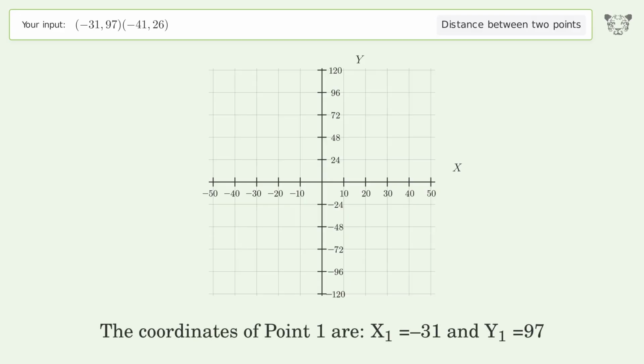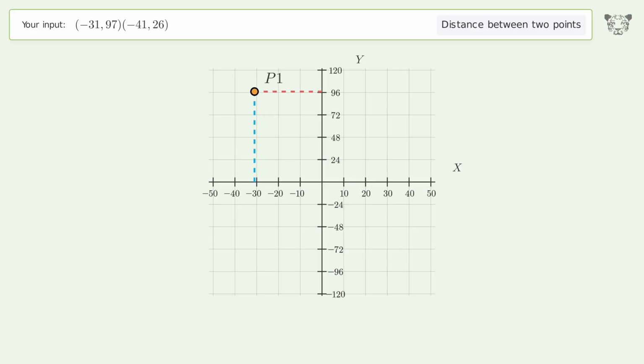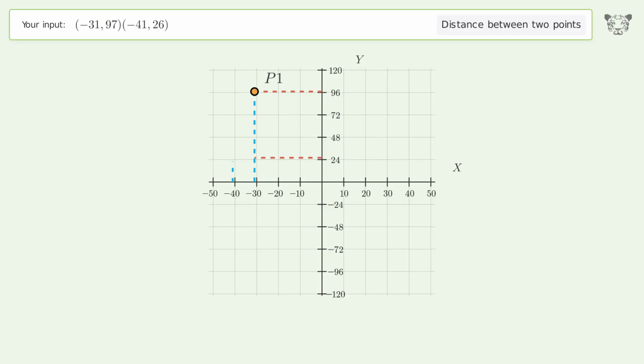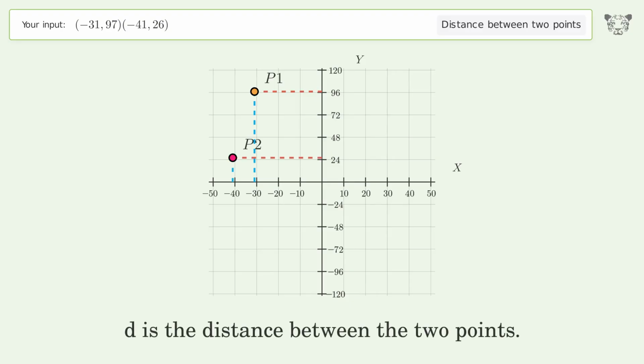The coordinates of point 1 are, x1 equals -31 and y1 equals 97. The coordinates of point 2 are, x2 equals -41 and y2 equals 26. D is the distance between the 2 points.